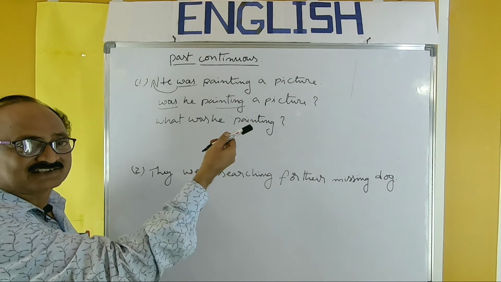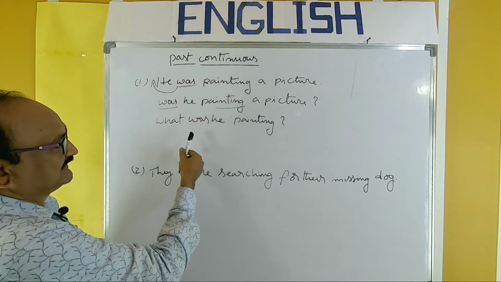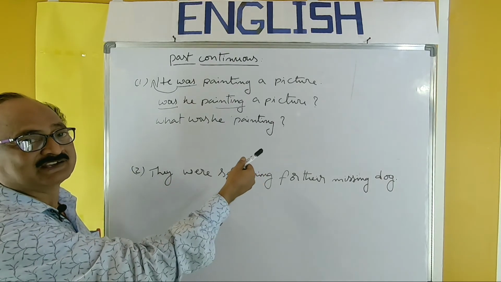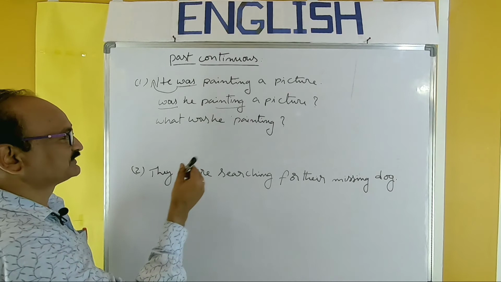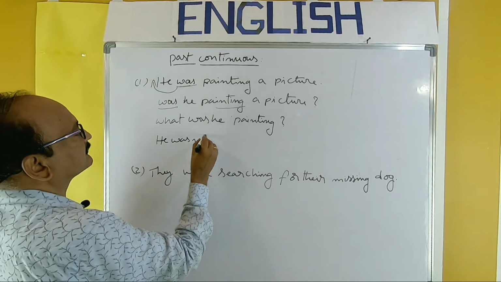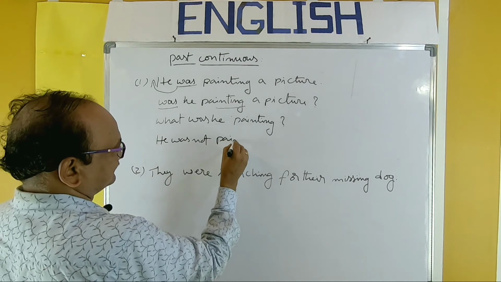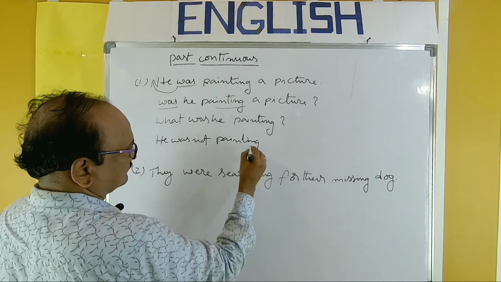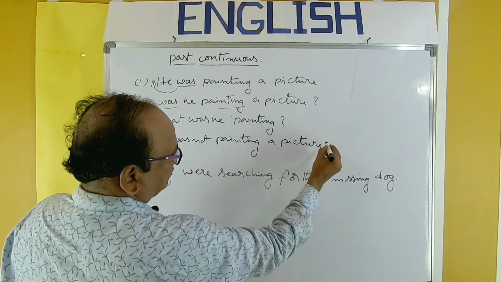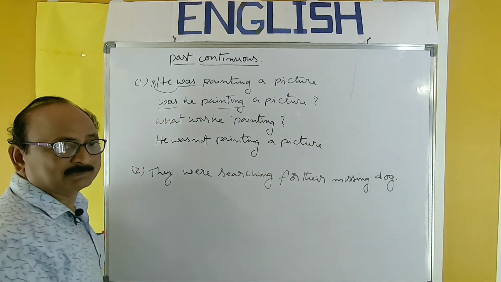Yes, or you can say no. So, what was he painting? And the answer must be in a complete sentence. He was painting a picture. Next, negative sentence. He was not painting a picture.